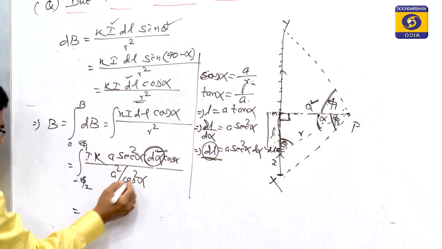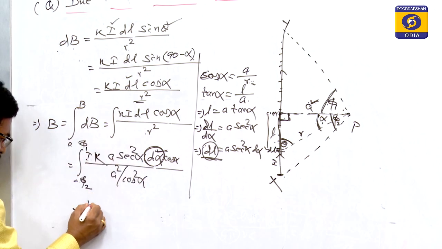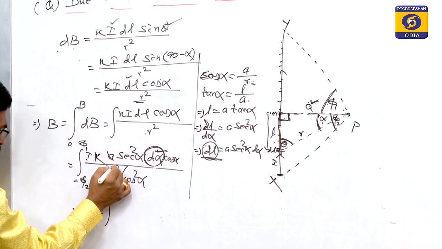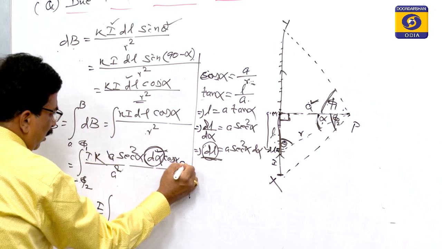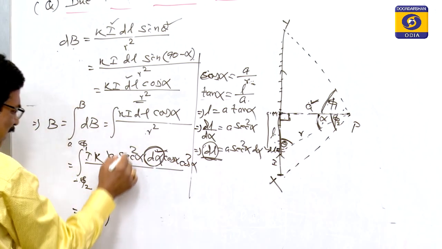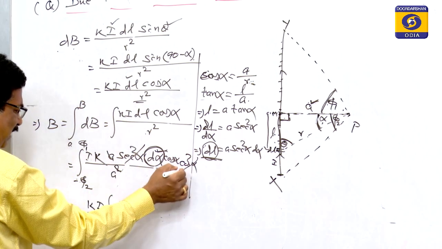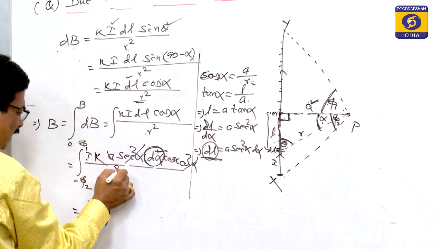So this cos square alpha will go up, k I is the constant and I take it out, and this a square with the a will cancel. The sec square alpha and cos square alpha are gone, and a with a square is gone.